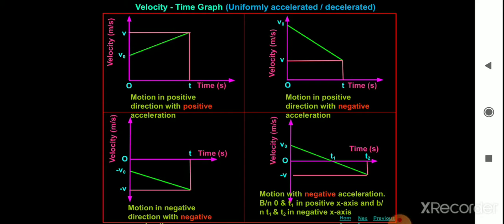At t1 the velocity is in the positive axis and at t2 in the negative axis. We can observe this when a body is thrown vertically upwards, it moves under gravity. That is the motion with negative acceleration.